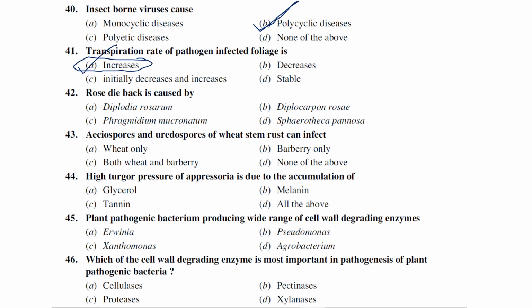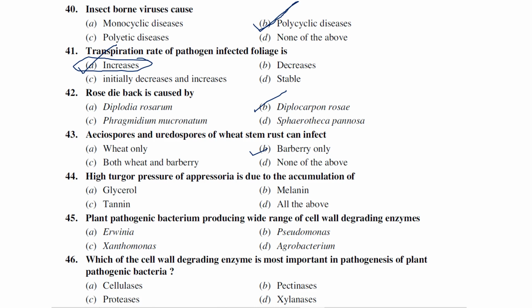Rose dieback is generally caused by Diplocarpon rosae, right? Aeciospores and urediniospores of wheat stem rust can infect. So these aeciospores only infect barberry, that is the secondary host, right? So the primary host is infected by urediniospores and teliospores.